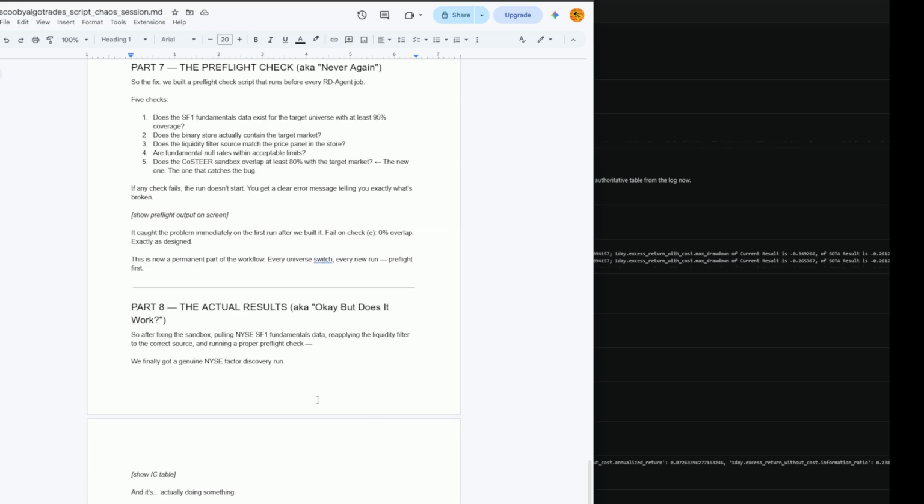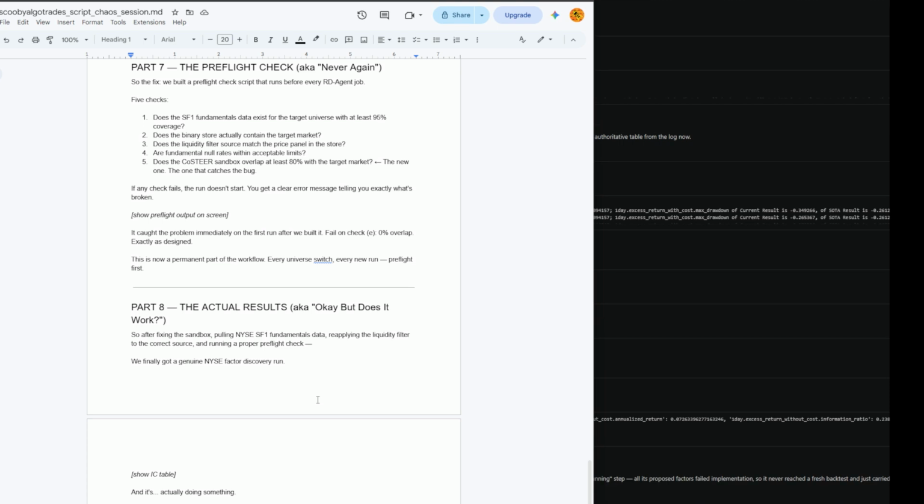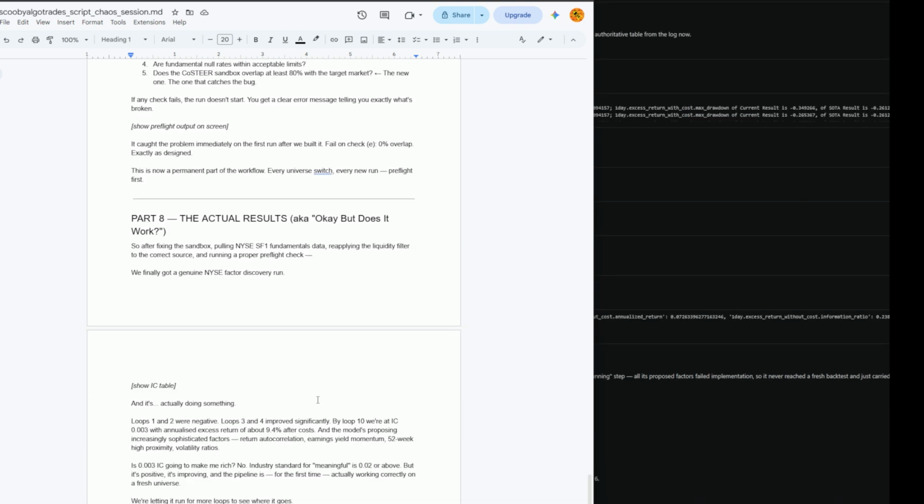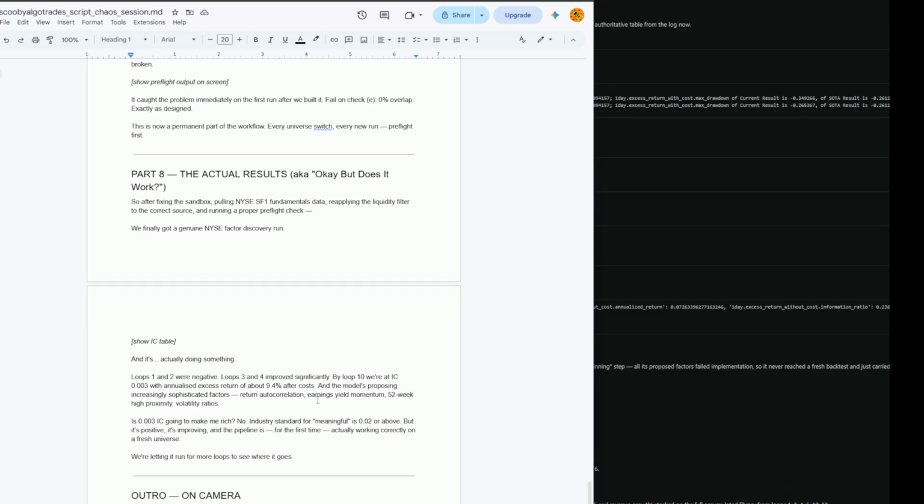Part 8, the actual results, aka, okay, but does it work? So after fixing the sandbox, pulling the New York Stock Exchange SF1 fundamentals data, reapplying the liquidity filter to the correct source, and running a proper pre-flight check, we finally got a genuine NICE factor discovery run. And it's actually kind of doing something. Loops 1 and 2 were negative. Loops 3 and 4 improved significantly.